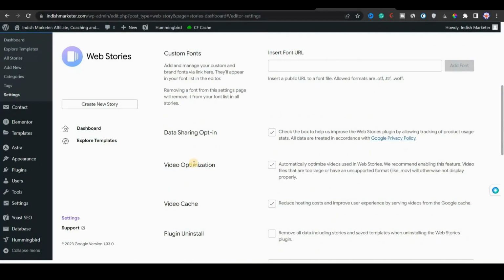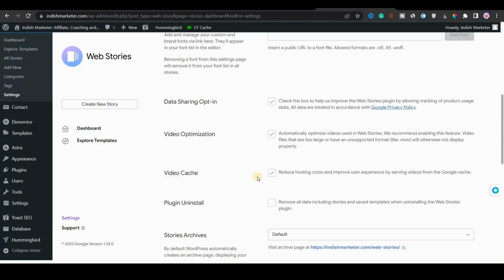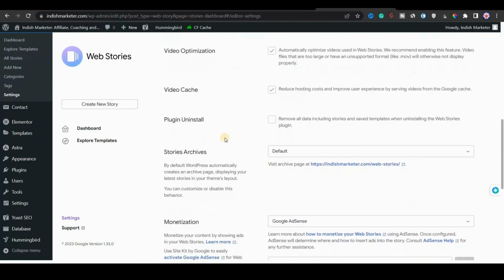You can check it. Then you have video optimization, which you can also check. And then you have video cache. You can also check this one to improve user experience by serving videos from Google cache.